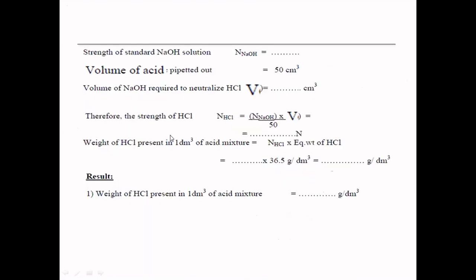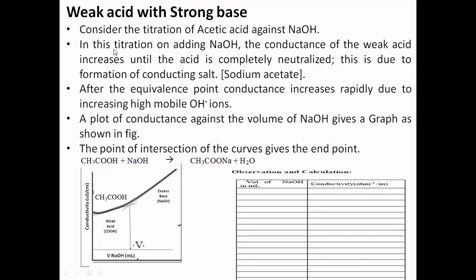Then you need to calculate separately the normality of HCl. As usual, it is calculated as normality multiplied by volume divided by 50. It gives the concentration of HCl, multiplied by equivalent weight 36.5. It gives the amount of HCl present in 1000 ml of your HCl solution. Next is another case, that is weak acid with strong base.